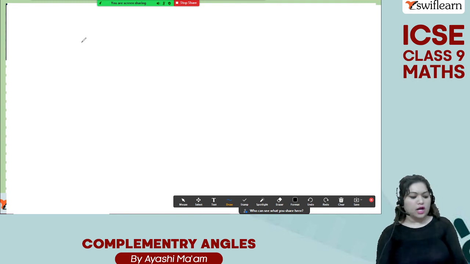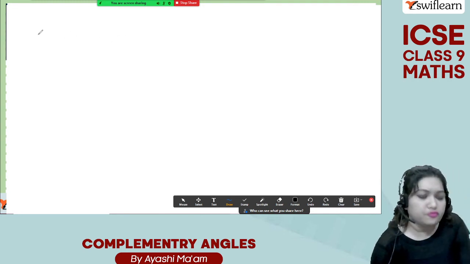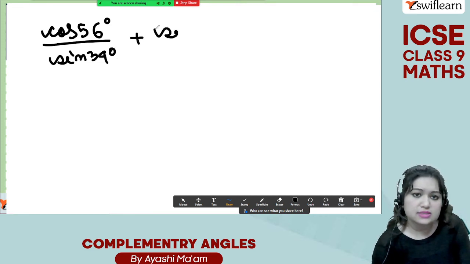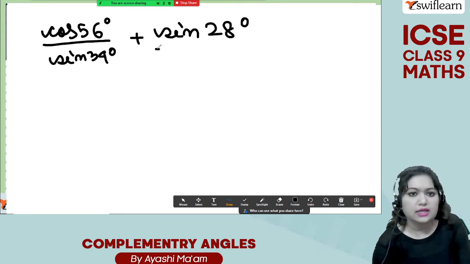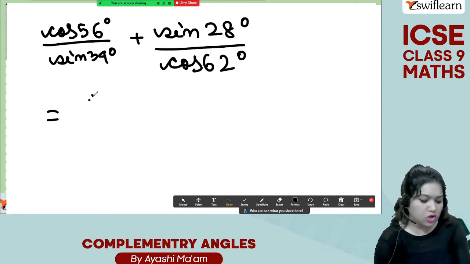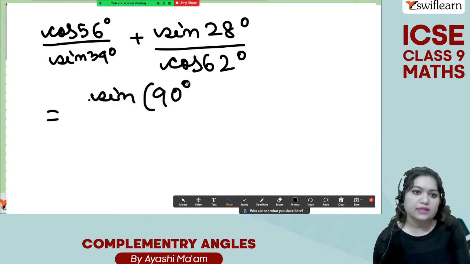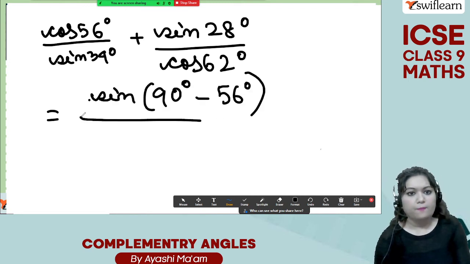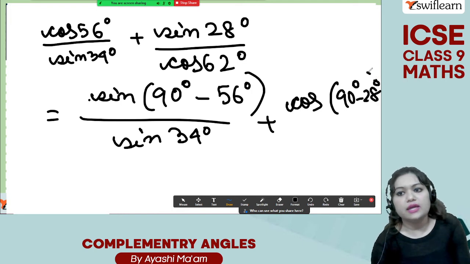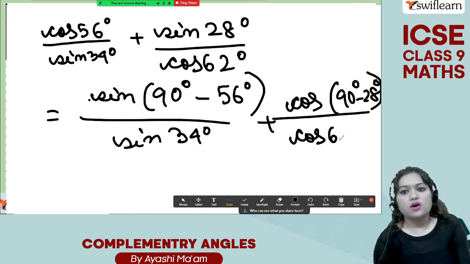So coming to the terms that we have, the first term is cos of 56 degree by sine of 34 degree plus sine of 28 degree by cos of 62 degree. Now simply convert this cos into sine. So sine of 90 degree minus 56 degree by sine of 34 degree plus cos of 90 degree minus 28 degree by cos of 62 degree.